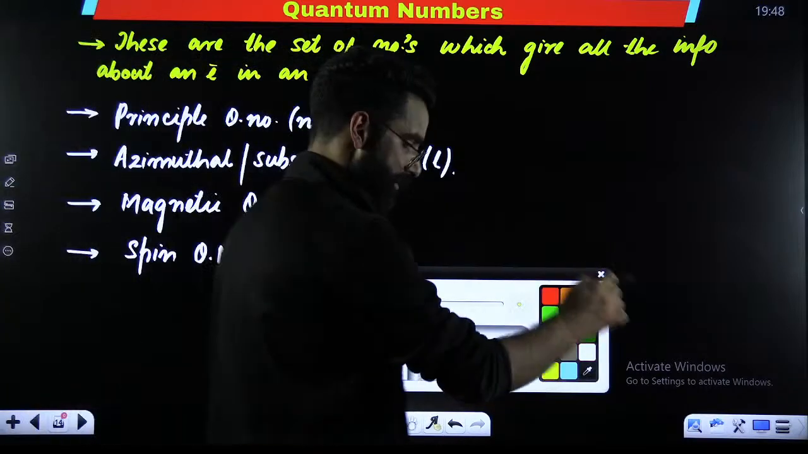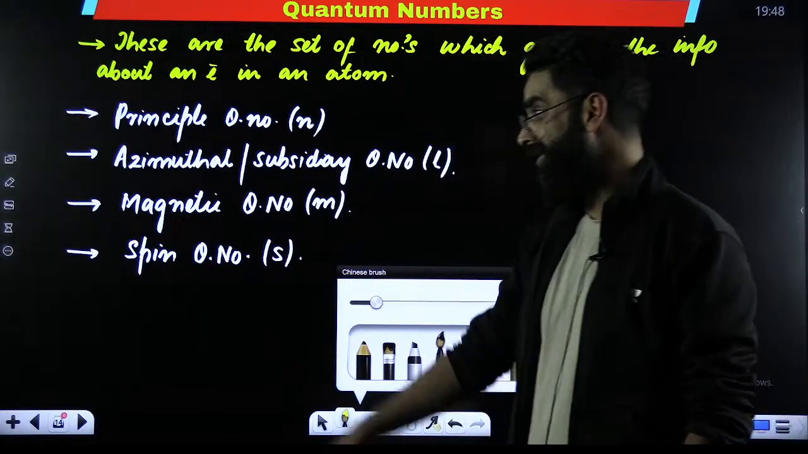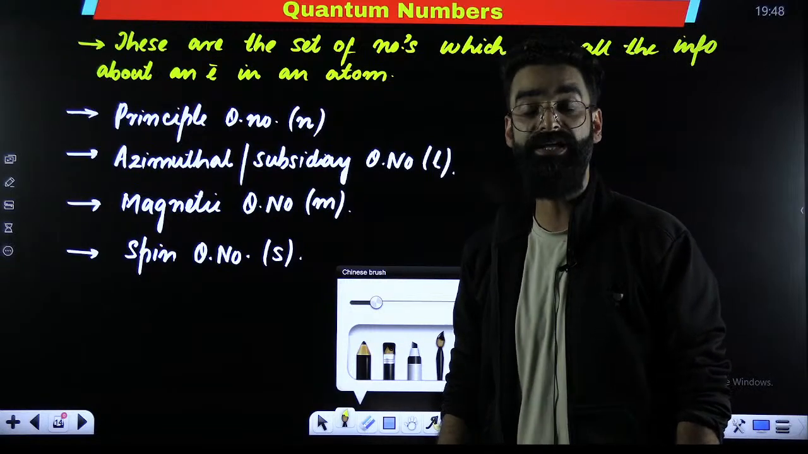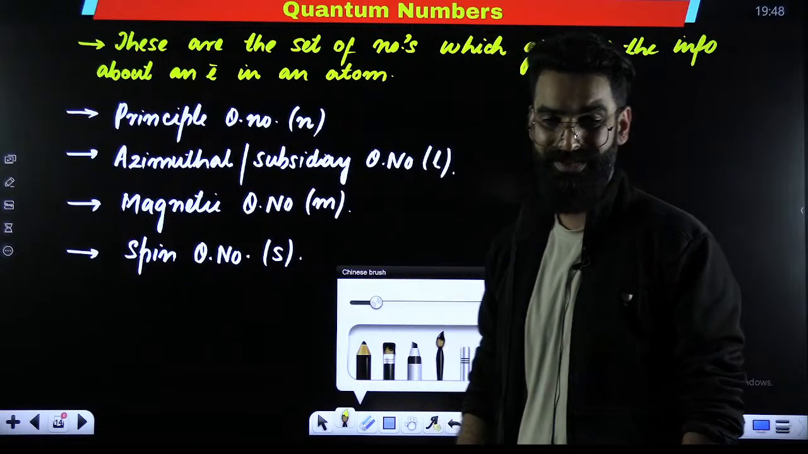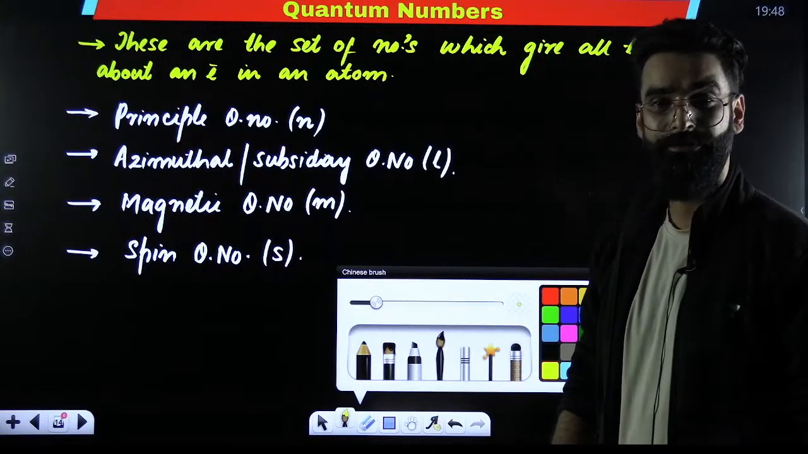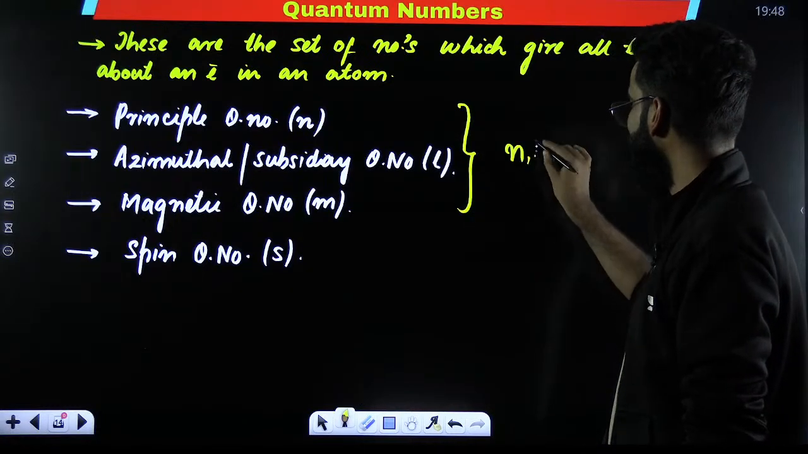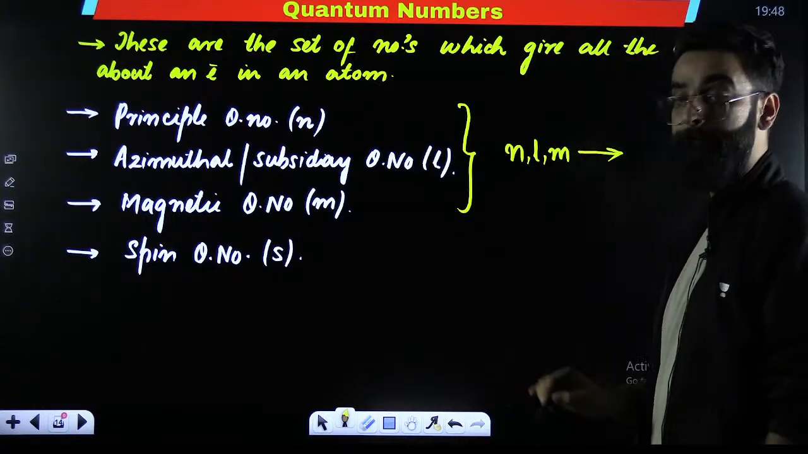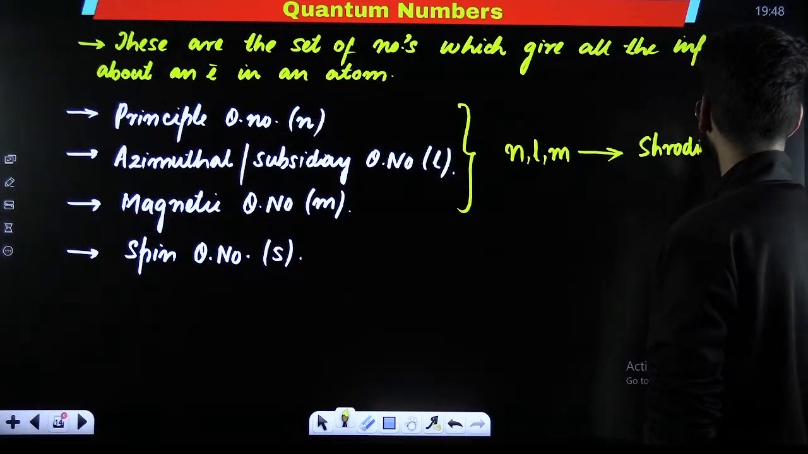Now, how many quantum numbers do we have? We have got 4 set of numbers which are going to give us the complete information about an electron inside the atom. The first point which I'm going to tell you: the first 3 quantum numbers, your n, l, and m, these are the outcome of Schrodinger's wave equation.